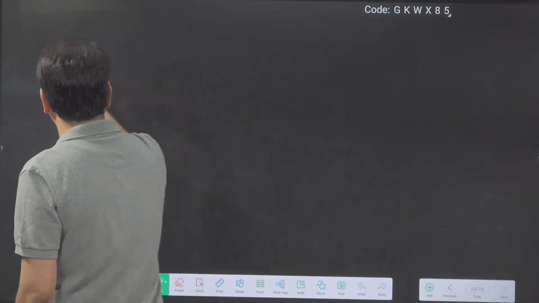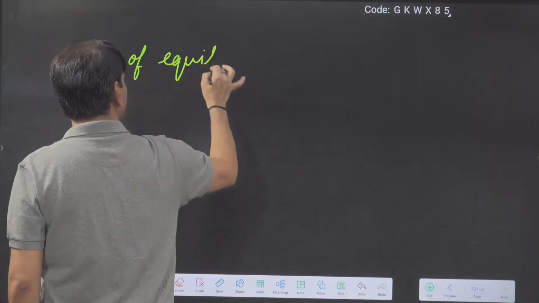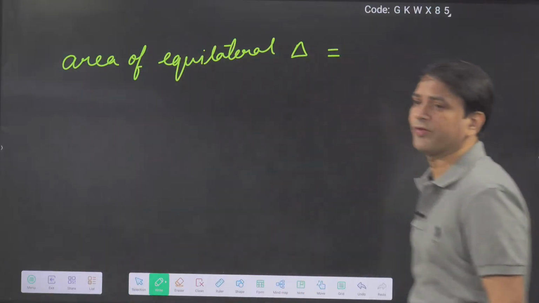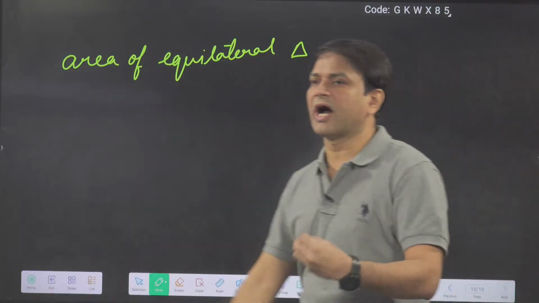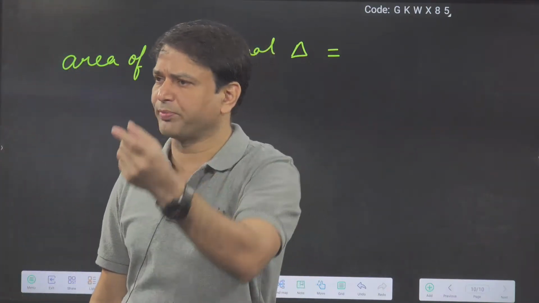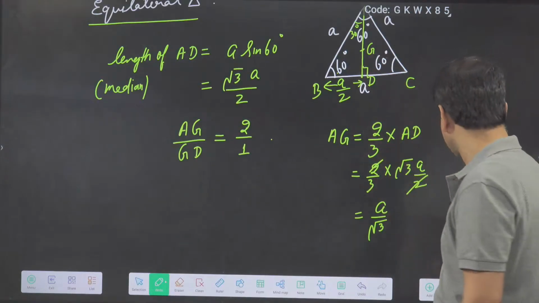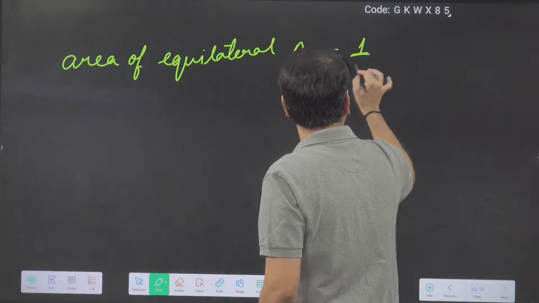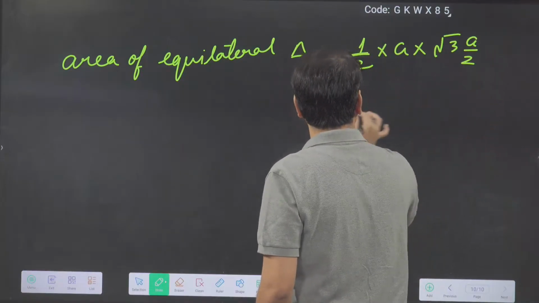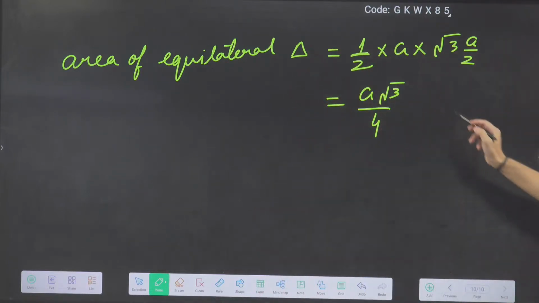And directly we can remember the formula for the area of an equilateral triangle. Who will say? The basic formula for area is half base into altitude. In the equilateral triangle, all the sides are equal, so I can take the base as A. And altitude is also the median. So half base means A, altitude is root 3a by 2. Then how much did I get? A root 3 by 4 A square.